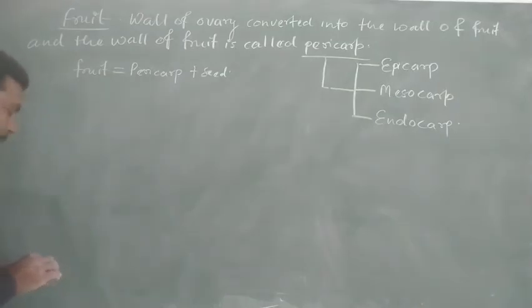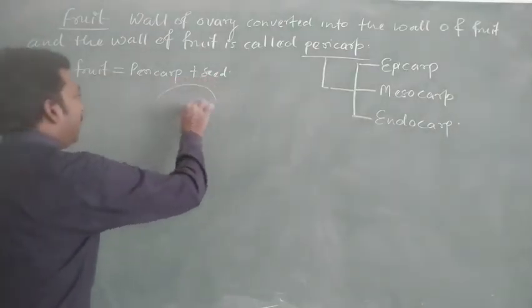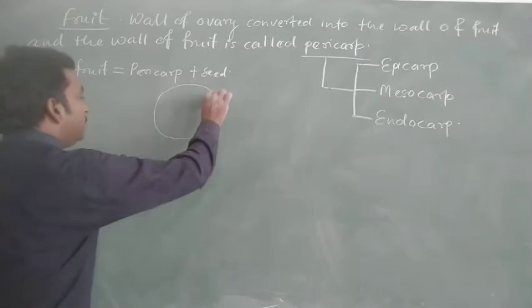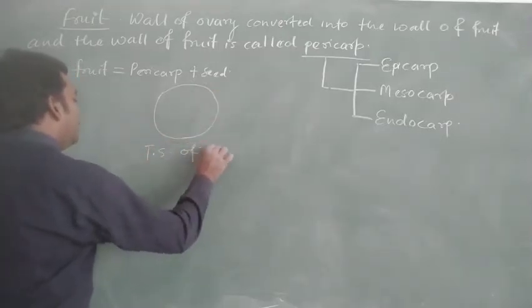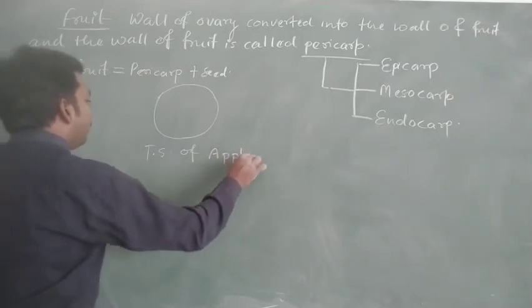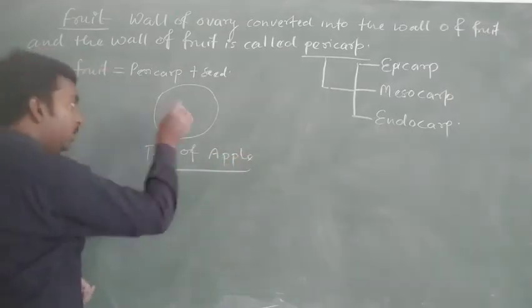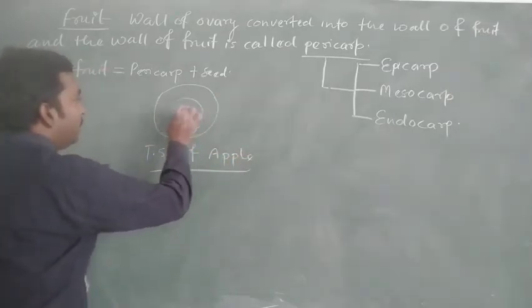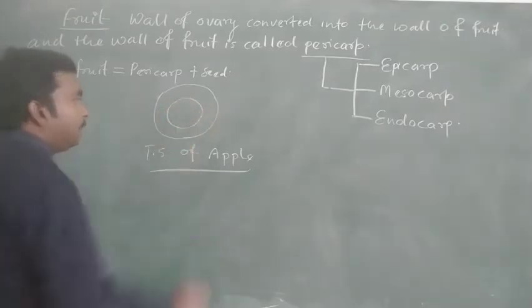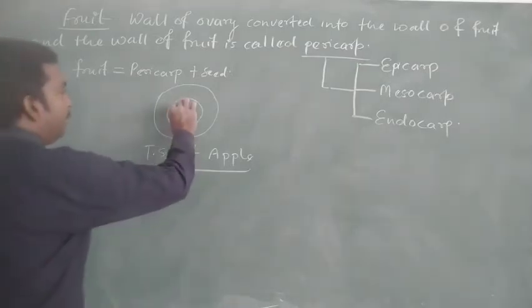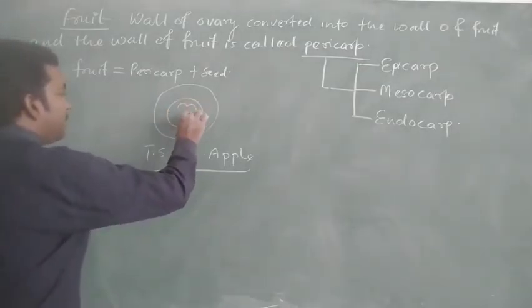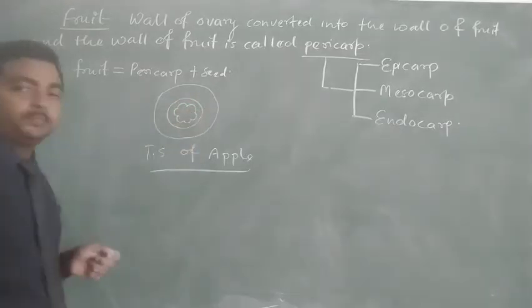Now we can also observe with the help of a diagram, the transverse section of a pome, the apple. In the case of apple, we can observe a layer inside this, then this type of structure.